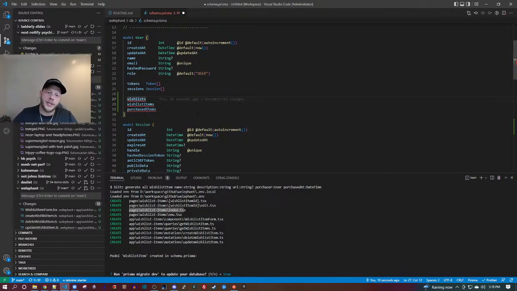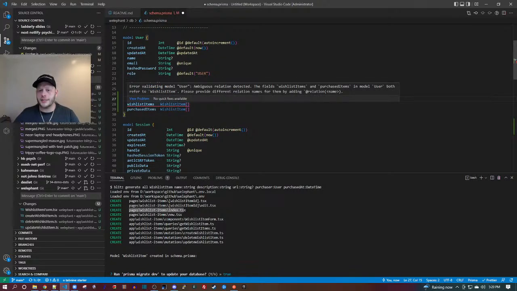And so wish lists are not ready yet, so we'll do that in a moment. Wish list items: the type will be an array of wish list items, which we signify like this. Purchased items will also be an array of wish list items. Now, the schema is telling us, whoa, you're mapping the wish list items in two ways. It's an ambiguous relation. You see that?